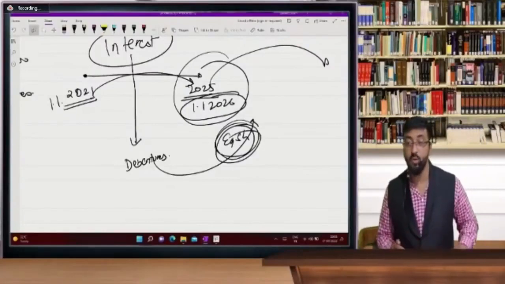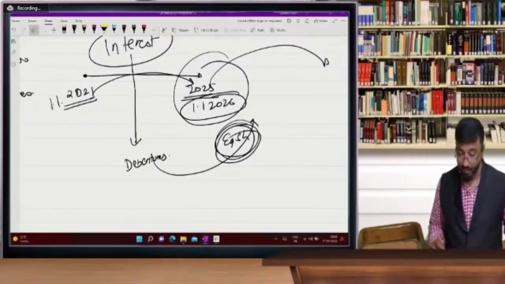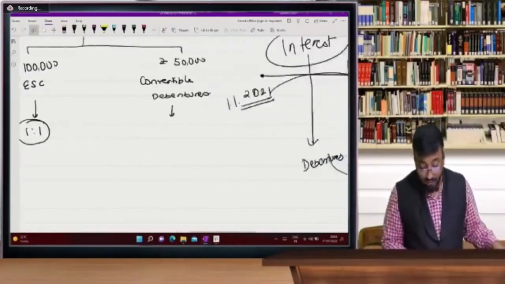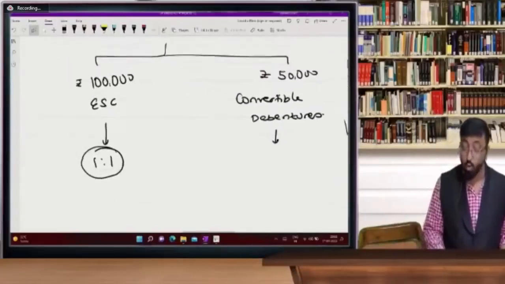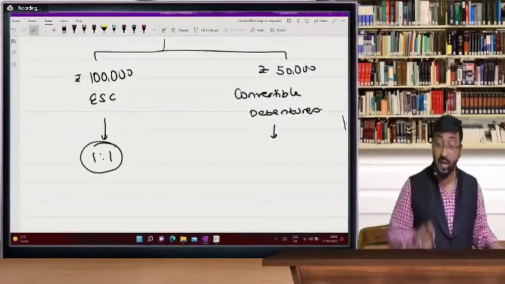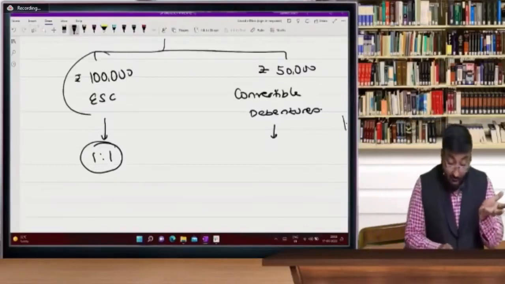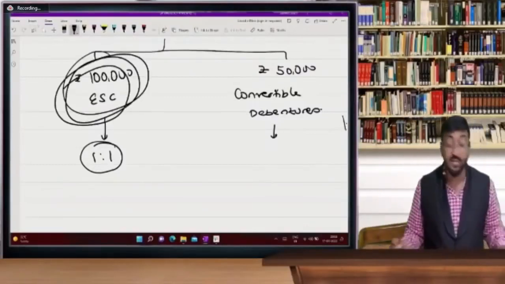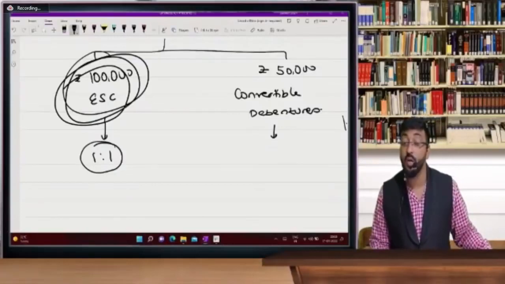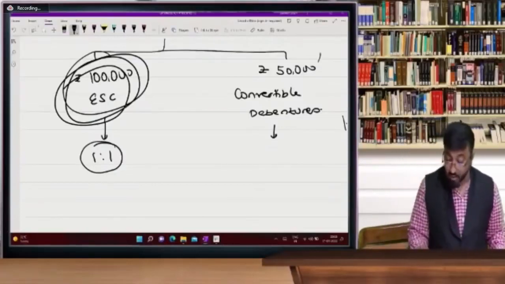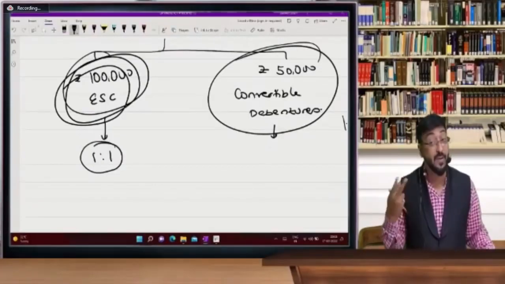So now, beta, after conversion into equity shares, what happens? Now there are two types of investors. One type of investor who are equity shareholders from the very first day, and those who will get converted after 5 years.